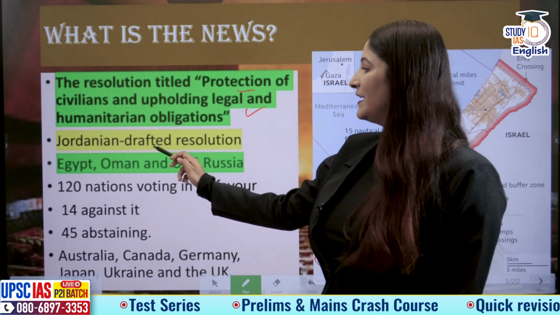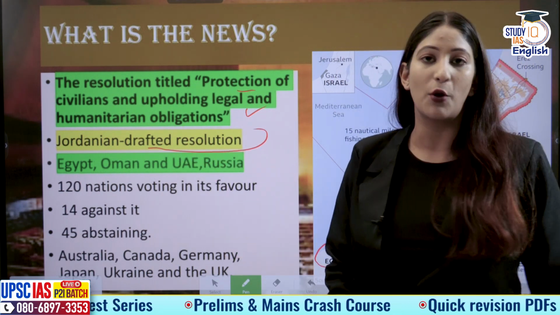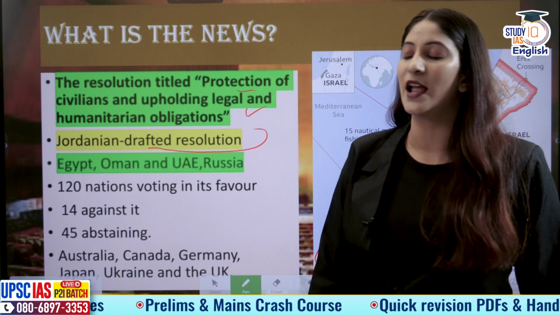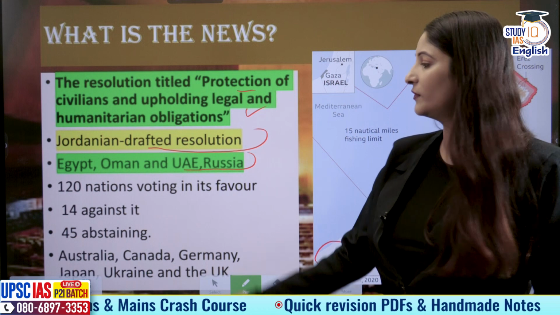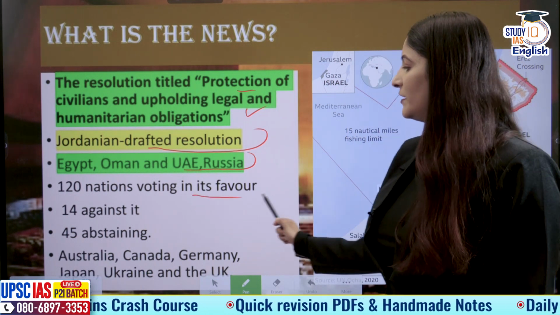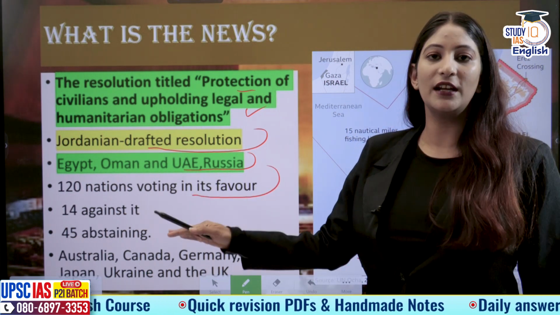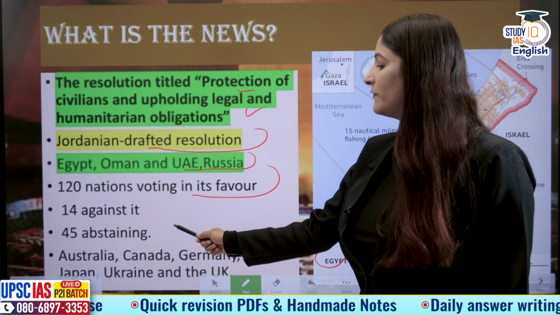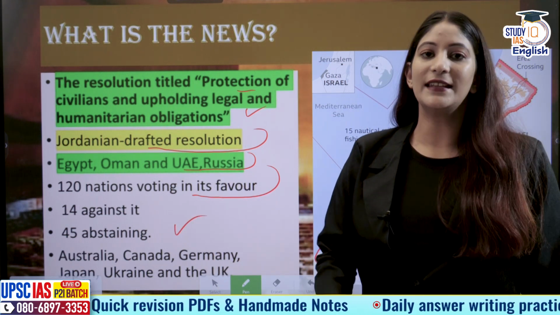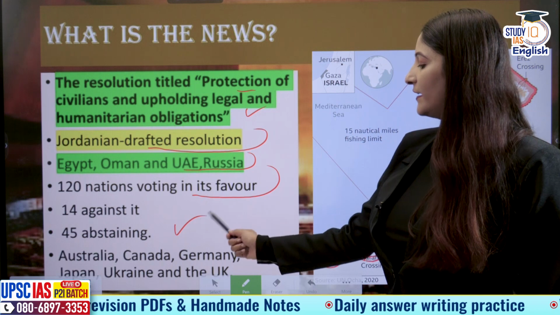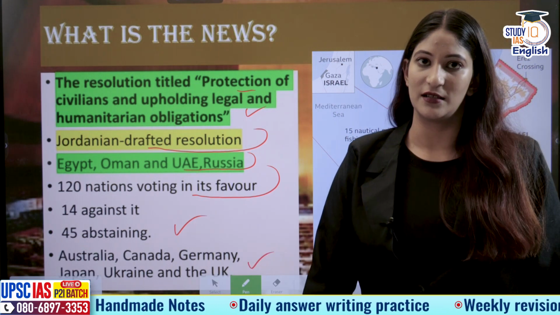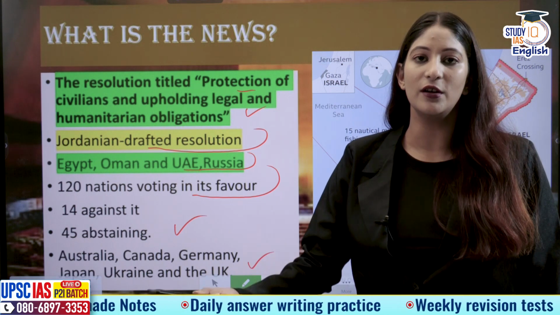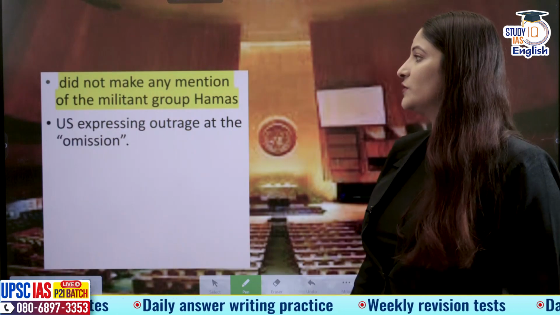This was a Jordanian drafted resolution and it was sponsored by many Arabian countries, also Egypt, Oman, UAE, and Russia. 120 nations adopted it, voting in favor of it, 14 against it, and 45 abstained. Other than India, Australia, Canada, Germany, Japan, Ukraine, and the UK abstained. That means they did not vote in favor or against this particular resolution.